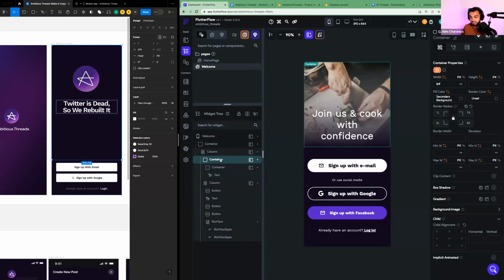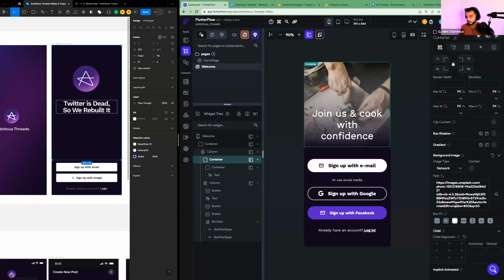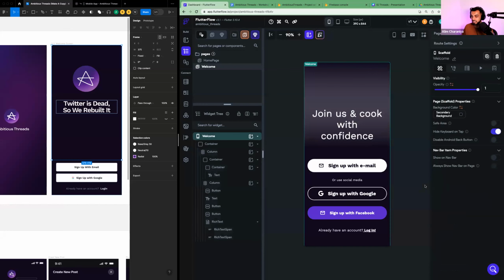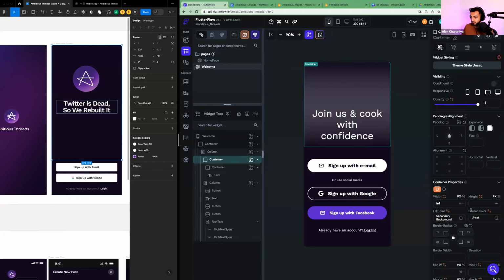Okay, so I highlighted this container that's above it. And I'm going to go to the right side pane. I'm going to scroll down. I'll drop the background image. Oh, and what do you know? There's some information here. The background image type is network, and there's this whole string. This string represents the image. So I'm going to Command A to select all and delete it. I'm going to delete everything inside of paths. And notice that the background image went away.